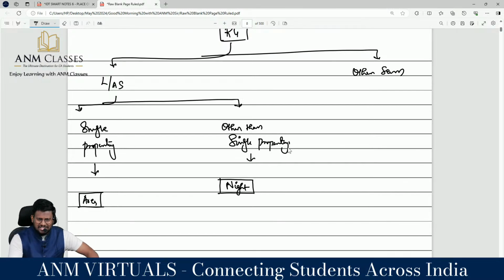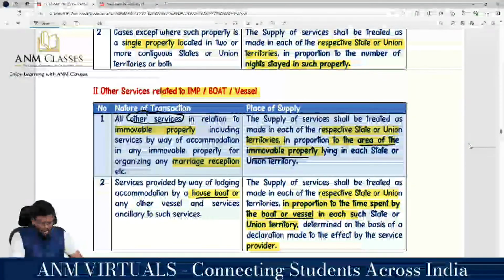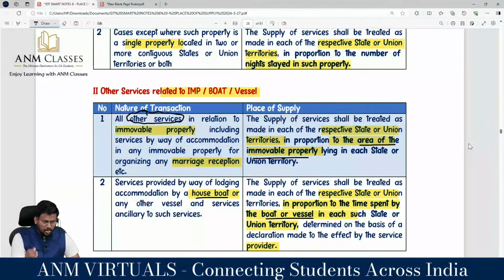Now other services, my dear lovable students: other services relating to immovable property, boat or vessel. Here again it is classified into two categories. All other services in relation to immovable property, including service by way of accommodation in any property for organizing any function, such as a marriage function. That means I am staying in an immovable property not for a night stay or regular hotel stay, but for conducting a marriage, like a destination wedding, correct?